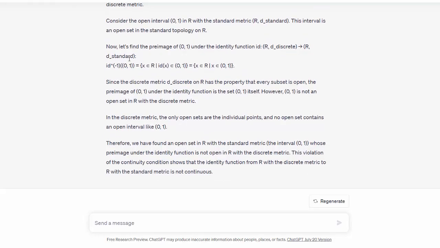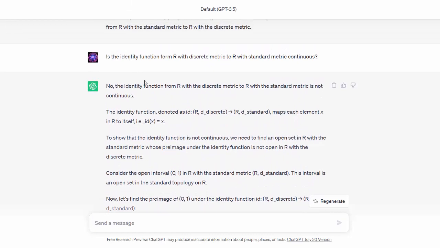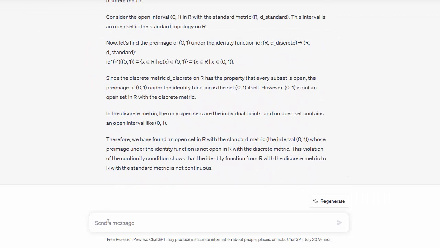I'll just say, let's see what happens if I just tell it its last answer is wrong and see if it can figure it out. I'll say it's wrong because (0, 1) is an open subset of R with discrete metric. Let's see what happens.